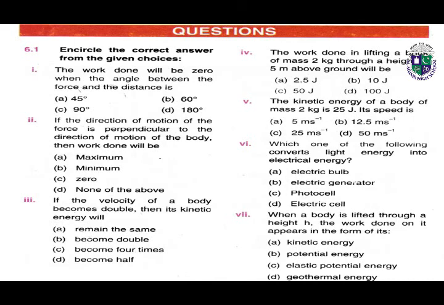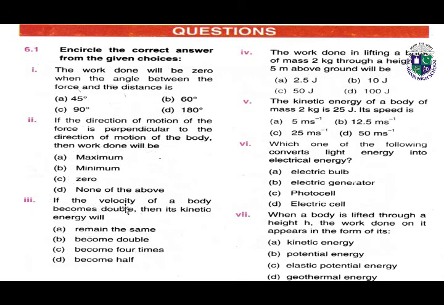Look at these MCQs. Number 1, the work done will be 0 when the angle between the force and the distance is. 4 options are given and you have to tick on the right option. Part 2, if the direction of motion of the force is perpendicular to the direction of motion of the body, then work done will be.